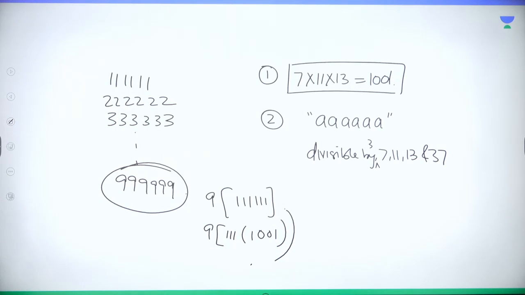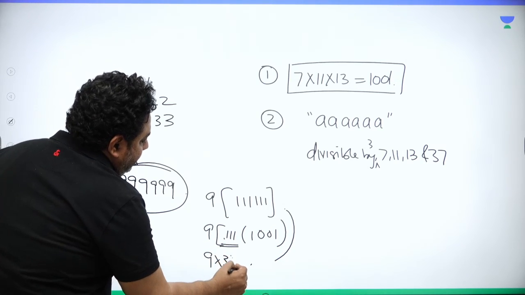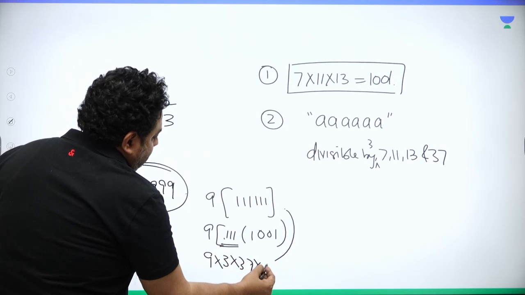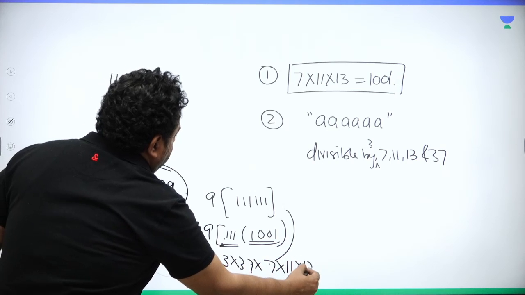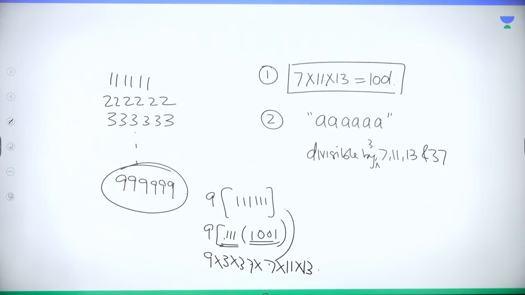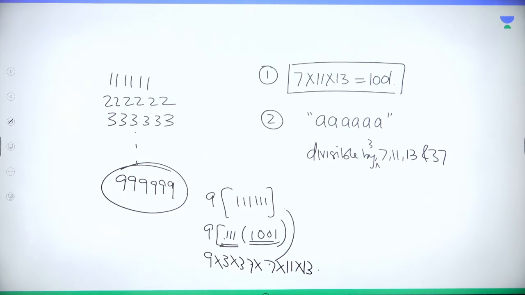All right. So why now triple one is what? 9 into triple one is 3 into 37, and this comes out to be 7 into 11 into 13. So that is the reason any number written 6 times is exactly divisible by 3, 7, 11 and 13. Clear, guys?